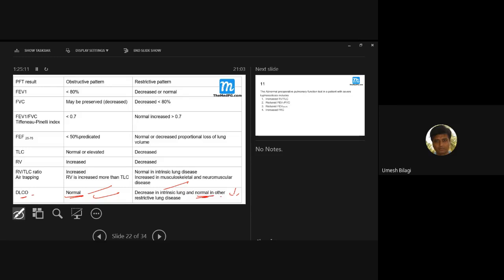Because in intrinsic parenchymal lung disease, carbon monoxide diffusion can be at fault, whereas musculoskeletal diseases do not affect the DLCO.